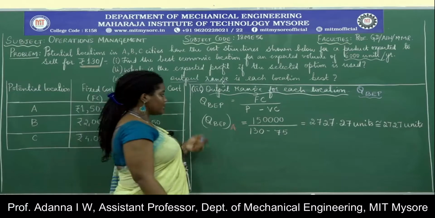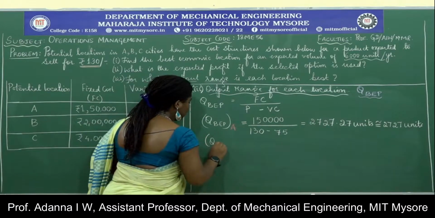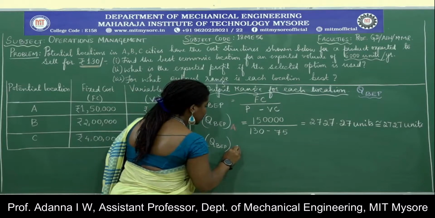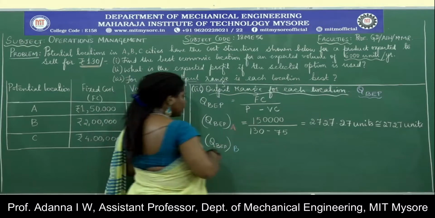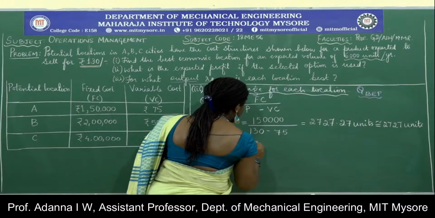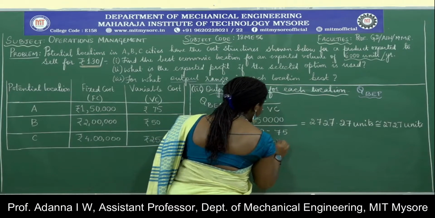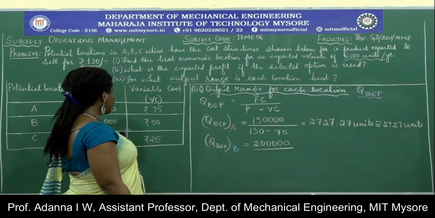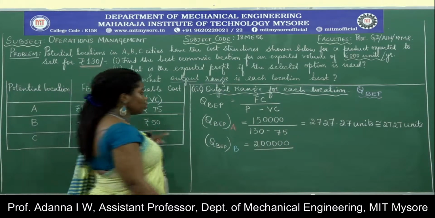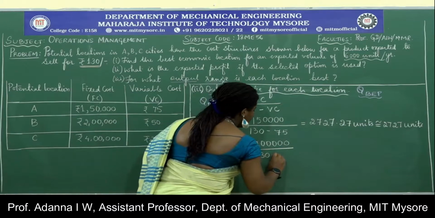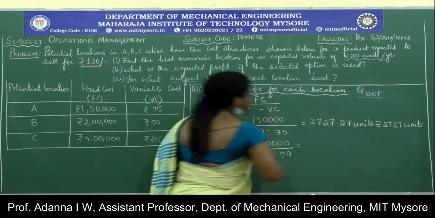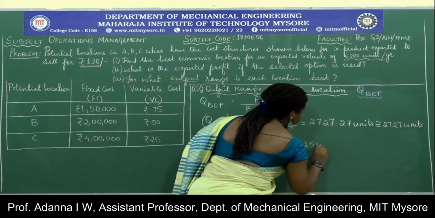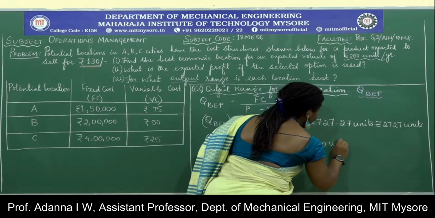Okay. Next, we will find QBEP for location B. Here, the fixed cost is 2 lakhs divided by the difference between the selling price and the variable cost of 50. 130 minus 50. This amounts up to 2,500 units exactly.